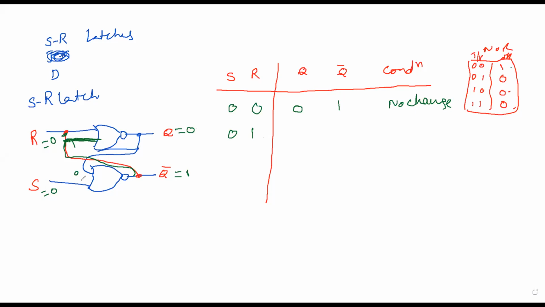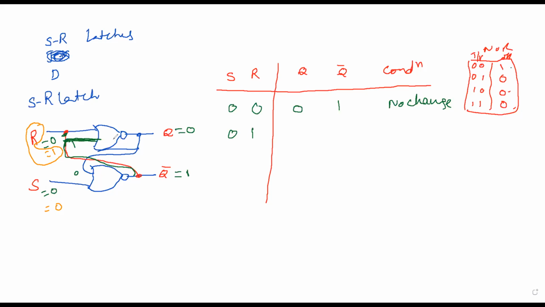In this case S is equal to 0 and R is equal to 1. So S is equal to 0, R is equal to 1. If any of the inputs is 1, the output must be a 0. For R we are considering the input as 1.